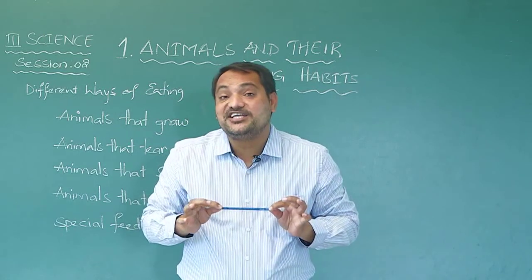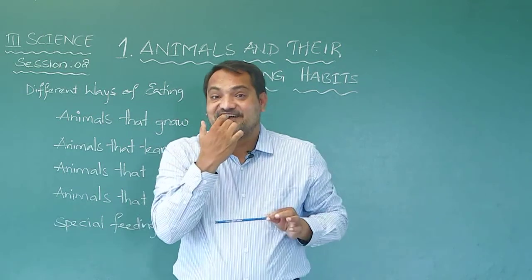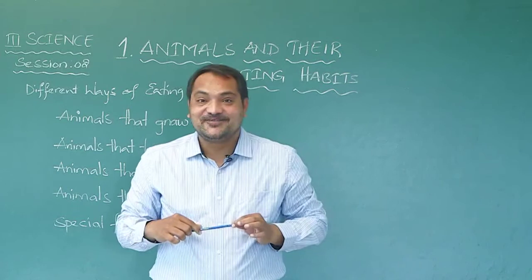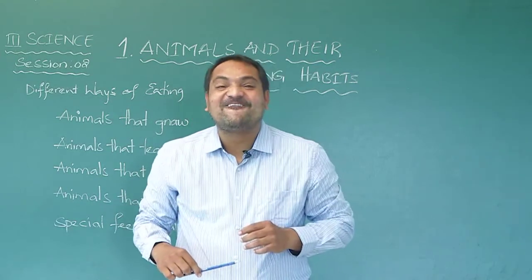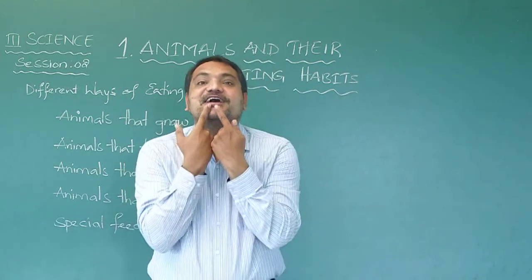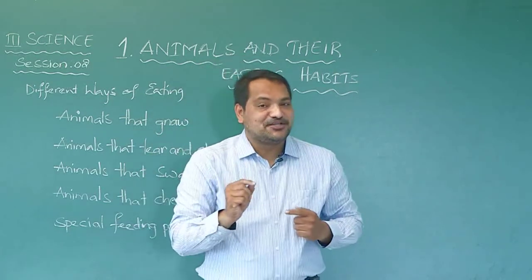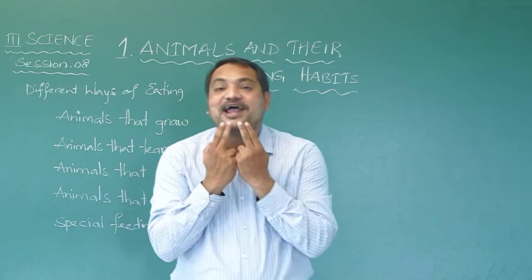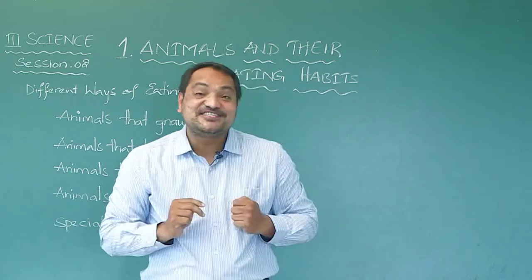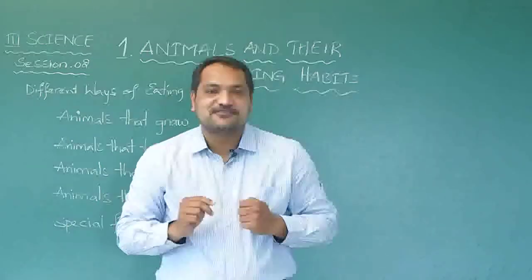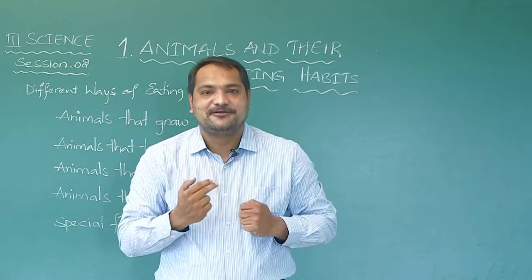Now, tell me, to gnaw something, what do you need? Which part of the teeth do you need? The front teeth, isn't it? Have you seen a rabbit? The front teeth will be bigger like this. If you see in the cartoons or in the pictures, the front teeth of the rabbit will be bigger, isn't it? Have you seen a squirrel? Squirrel's front teeth will also be bigger.